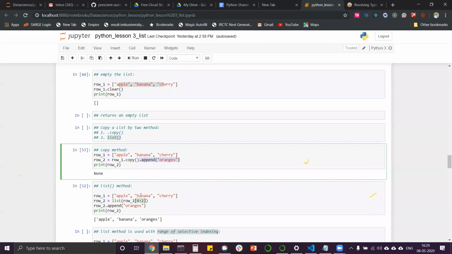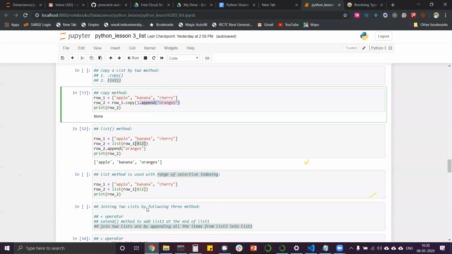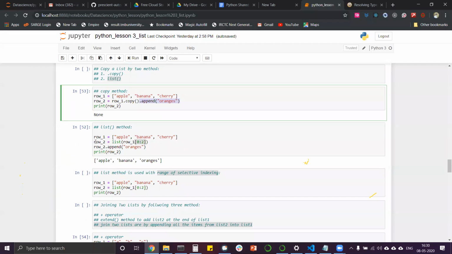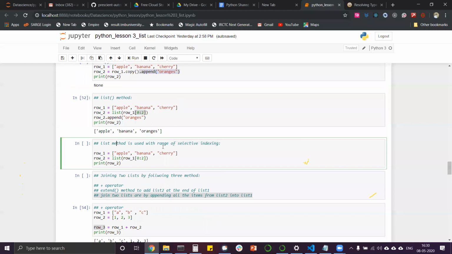It means whenever I say row, it means list, or when I say list, it could be a row. So row or list, don't confuse yourself. It is finally a list. Since I have written row, sometimes I say row or sometimes say list. Okay, so the list method is also used for selective indexing. We can do selective indexing by using the list command.